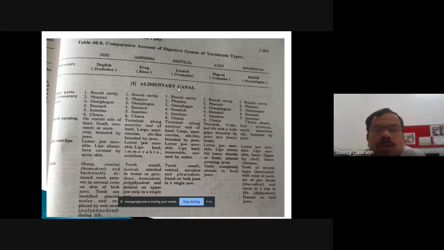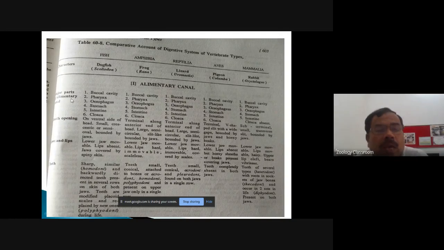Okay. Now let us consider first the information of alimentary canal. As you know, the digestive system consists of alimentary canal and the digestive gland. So we are considering here first the information regarding the alimentary canal. As you know, alimentary canal starts with mouth and ends with the cloacal aperture or the anal aperture. So in the first point here, various characters of the alimentary canal are considered.